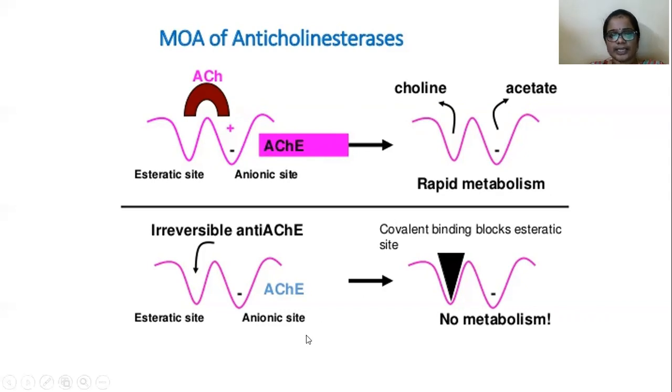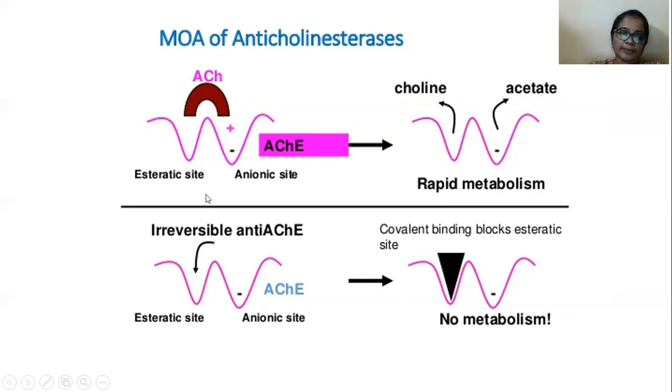Here, coming to the exact mechanism of action of anticholinesterase drugs, the categories are of two types, that is carbamates and phosphates. Carbamates bind with the esteratic site and carbamylate the esteratic site of the acetylcholinesterase enzyme. Phosphates also bind with the esteratic site and phosphorylate the esteratic site of the acetylcholinesterase enzyme.